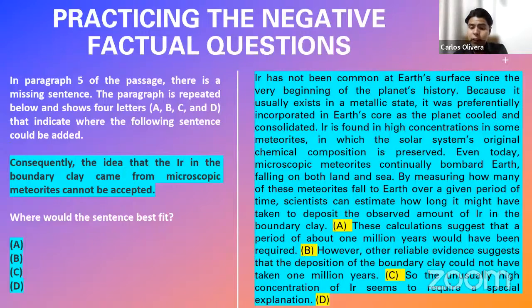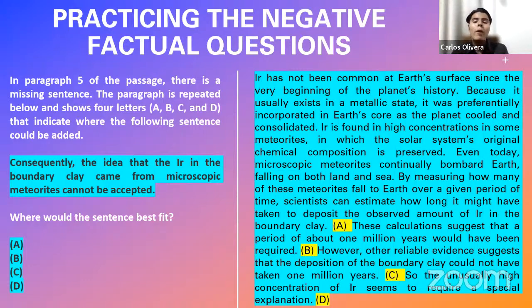Because the sentence that comes after it is a conclusion: "The unusually high concentration of air seems to require a special explanation." That is to say, now that we have discarded this particular theory, we need to look for an alternative explanation for this phenomenon.